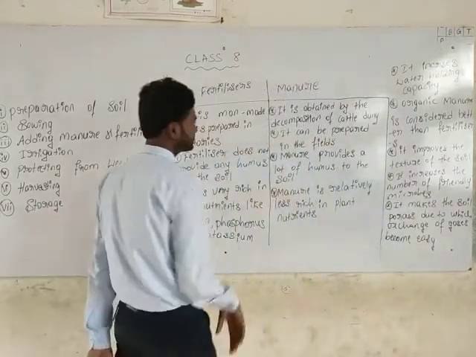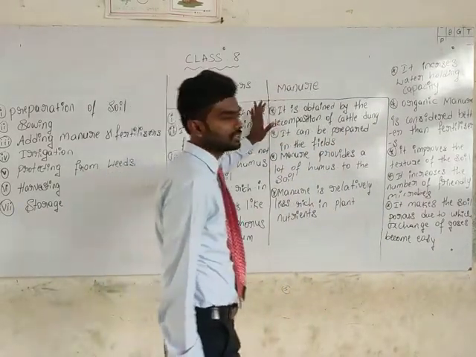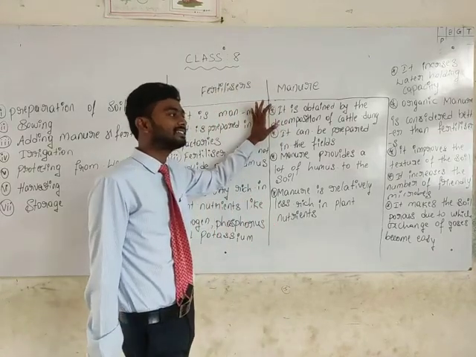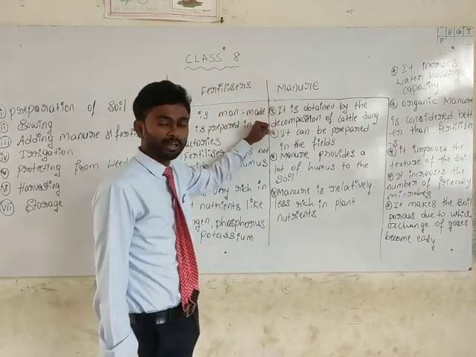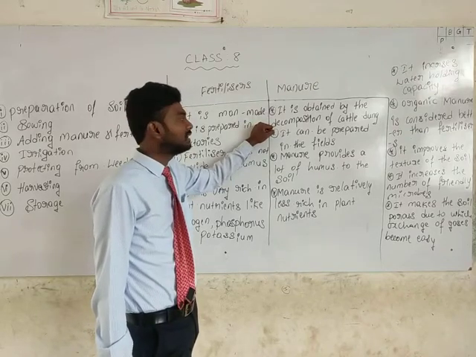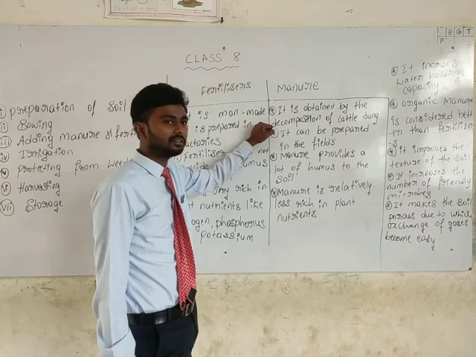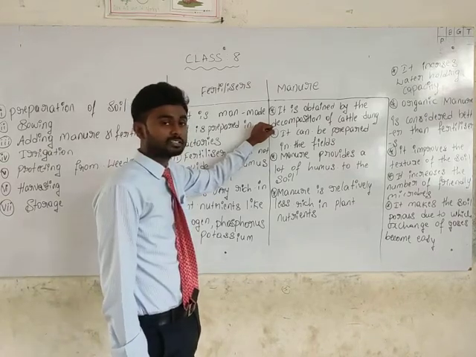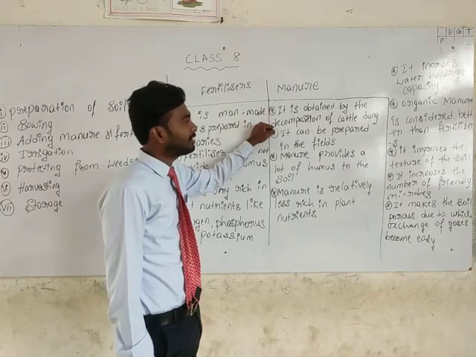Compared to fertilizers, manure is good because it helps increase the number of microbes, microorganisms and earthworms, providing a good environment for them.